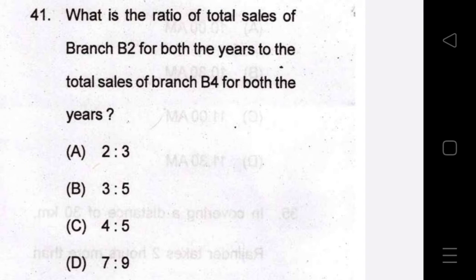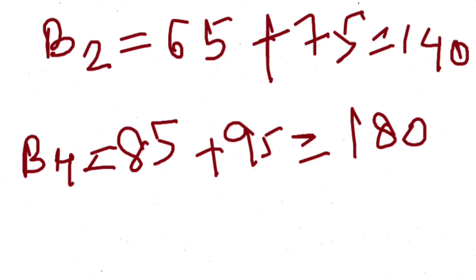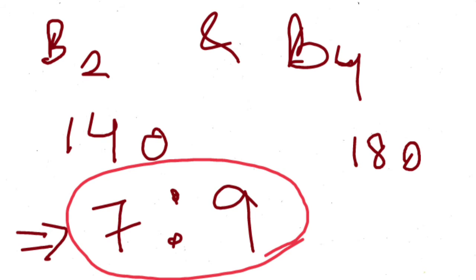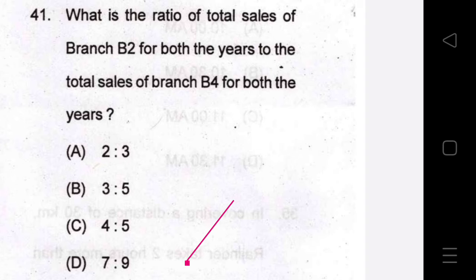Question number 41. What is the ratio of total sales of branch B2 for both the years to the total sales of branch B4 for both the years? Now let's calculate. For B2, the total number of sales for both the years is 65 plus 75, and for B4 it is 180. So let's take the ratio, 140 is to 180, which is 7 is to 9. So the correct answer is D.